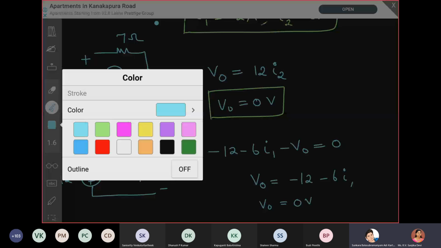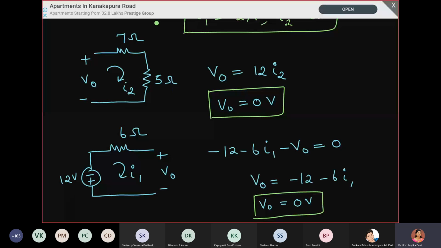Ma'am, as V0 is across the 2 ampere current source, can we take V0 is equal to 2 I2? I mean 2 I1. 2 is already a current, right? So how do you compute a voltage? Voltage is the product of current and resistance. 2 ampere is a current value, but you do not know the resistance of that, so from the 2 ampere current we cannot find the voltage.